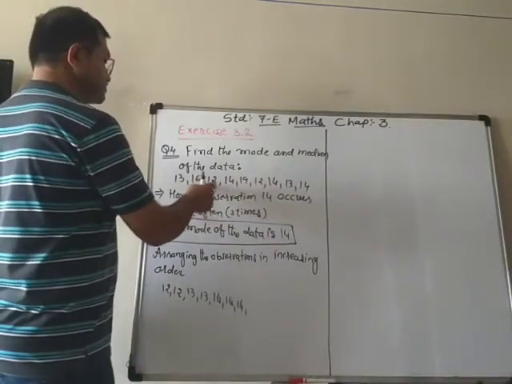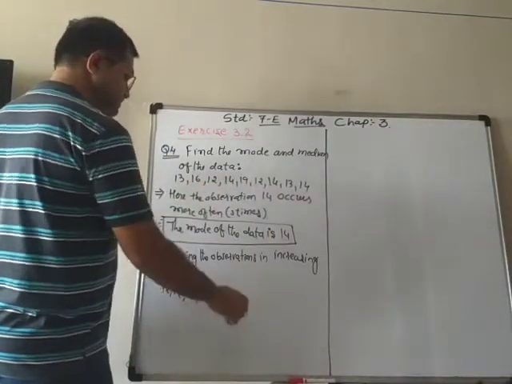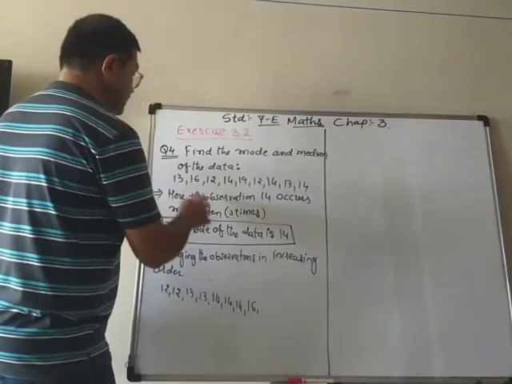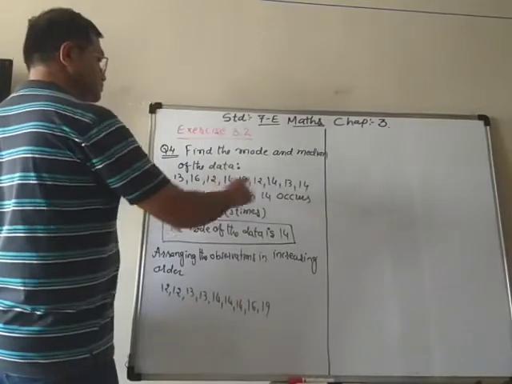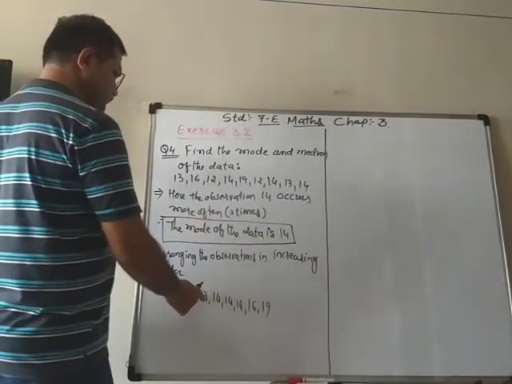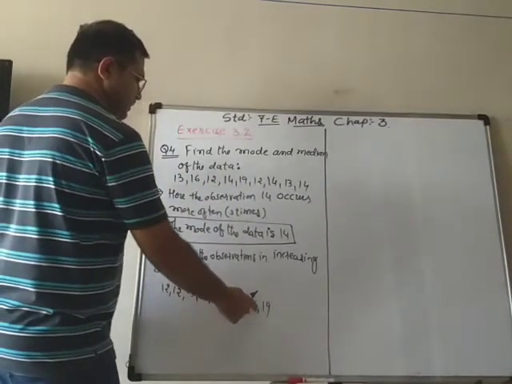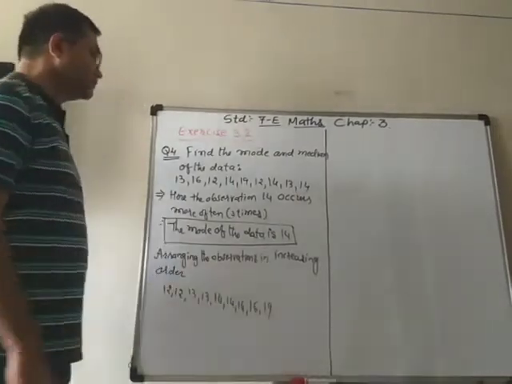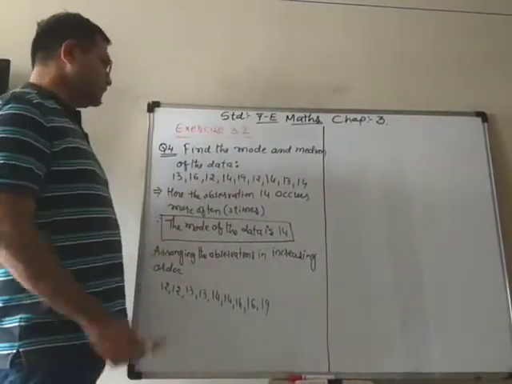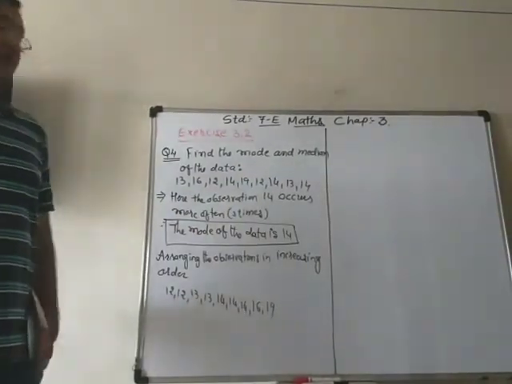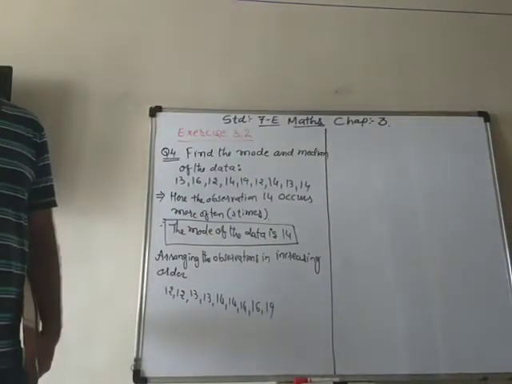Then which will be the next? 16, and then 19. 1, 2, 3, 4, 5, 6, 7, 8 and 9 - yes, all are here. So now we arrange them in the increasing order.